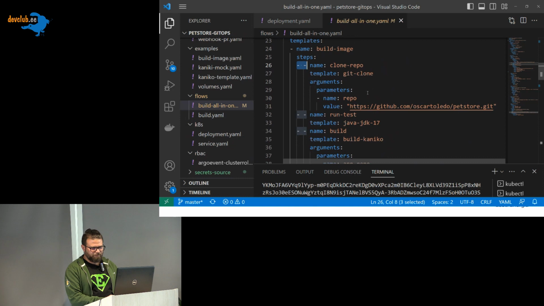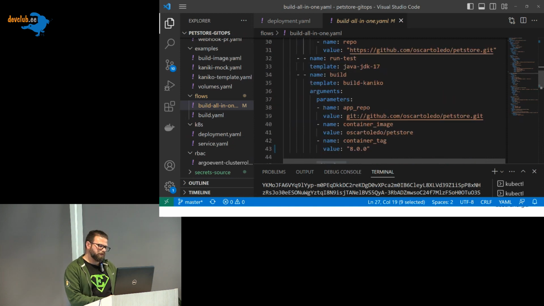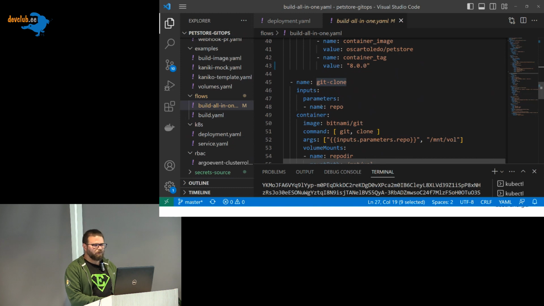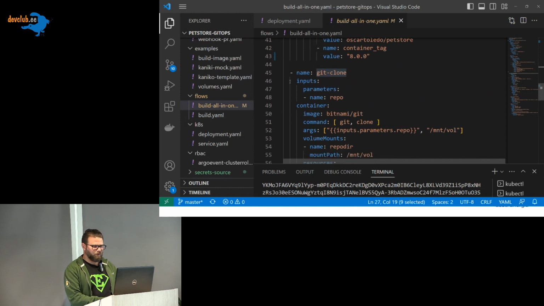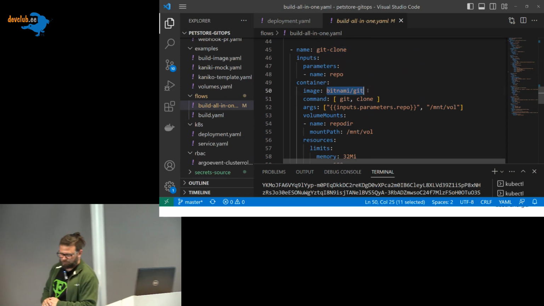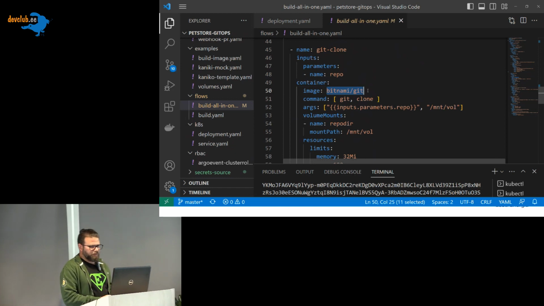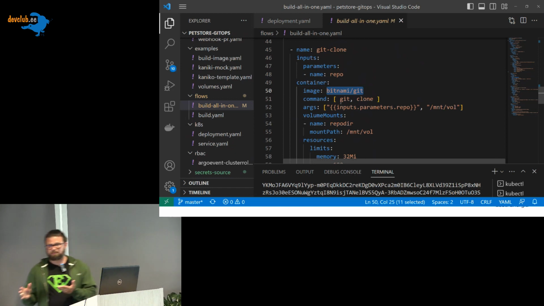Let's check it in this way. So I have these actions here, and we have a template. This template is gclone. If we go a little bit back down, we saw that we have these templates as well here. So what is gclone? I say that it will be running in a container, and the container uses the Bitnami Git image. So it's an image from Bitnami, and it will execute the command git clone.